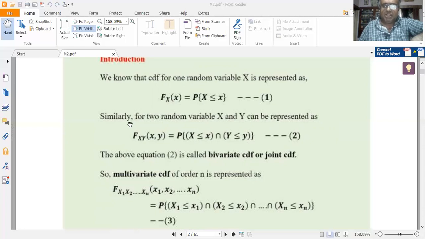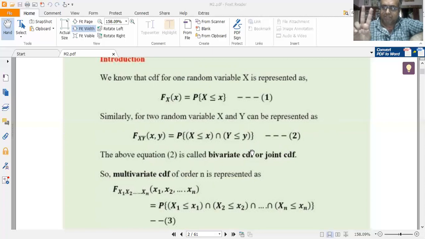Let me repeat. F_XY of x comma y, which is the CDF of the two-dimensional random variables X and Y, is simply defined as capital F_XY of x, y equal to the probability of X less than or equal to x intersection with capital Y less than or equal to y. Let me call it equation 2. So equation 2 is also called the joint CDF, or bivariate CDF.